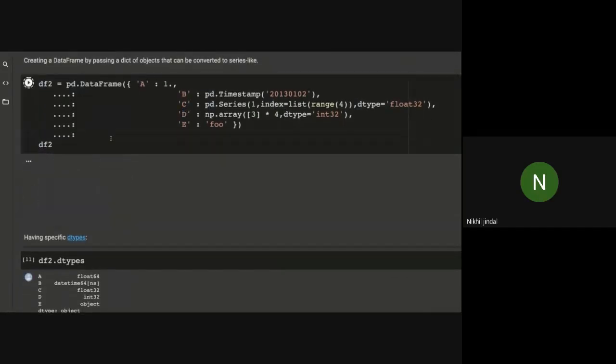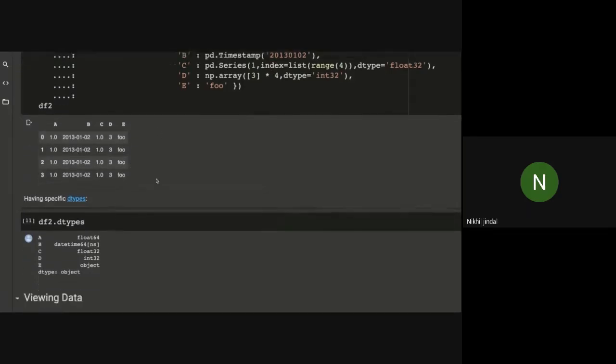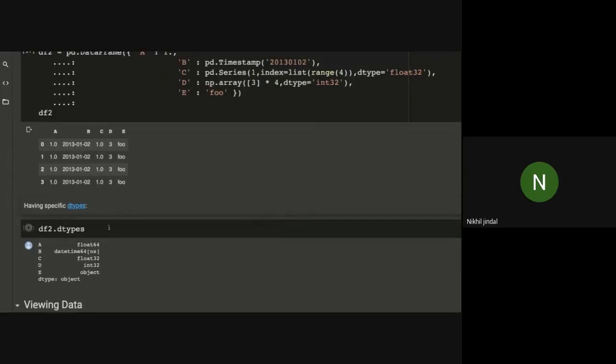So as you can see here, A, B, C, D, E are the columns. 0, 1, 2, 3, that is 4 rows with default index values. A has value 1.0 for all the values of A. Similarly for B, it is a timestamp, that is a date time index. See these values, I have set 1 for all these values. Similarly for D, 3 is set for 4 rows. Similarly E.